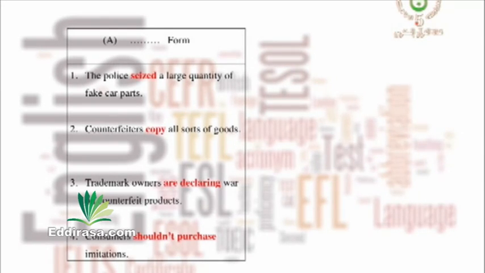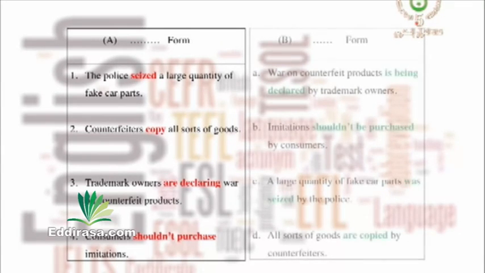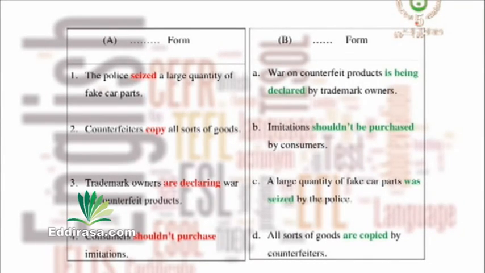Now, have a look at the second part of the table. War on counterfeit products is being declared by trademark owners. Imitations shouldn't be purchased by consumers. A large quantity of fake car parts was seized by the police. All sorts of goods are copied by counterfeiters.